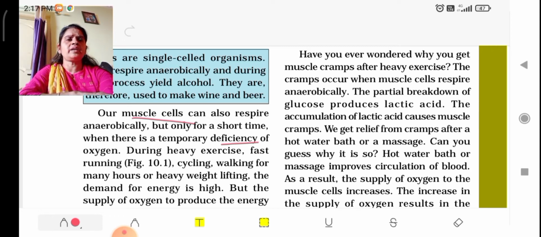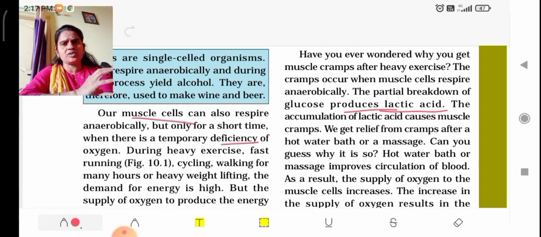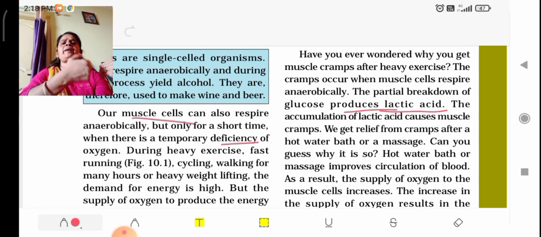So here glucose does not break down completely. In aerobic respiration, glucose breaks down completely with the help of oxygen, but in anaerobic respiration, since the oxygen supply is not sufficient but energy has to be supplied, for the time being, on a temporary basis, this energy is released by the muscle cells.